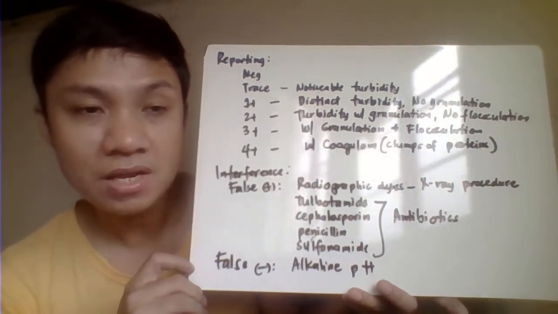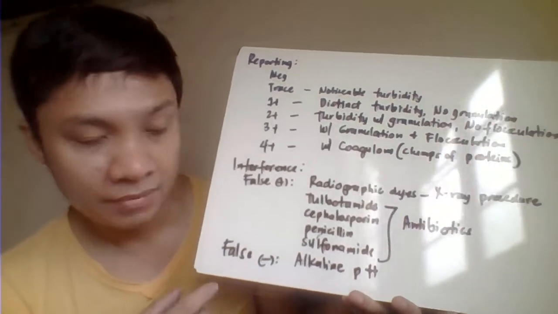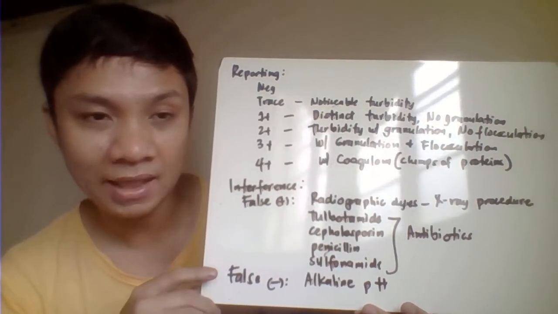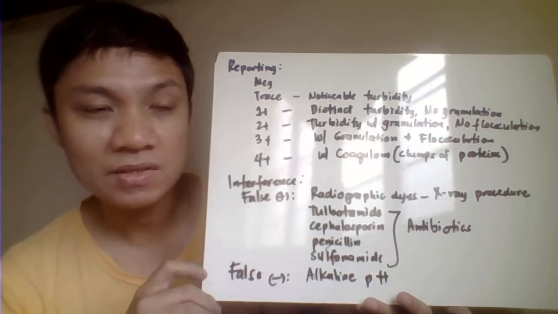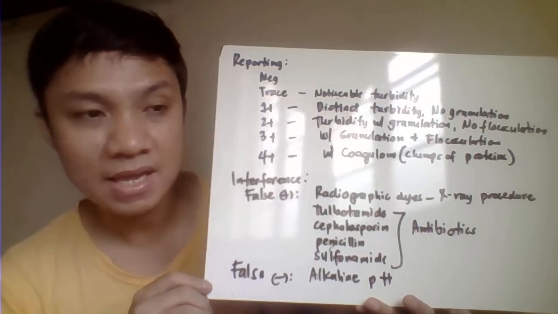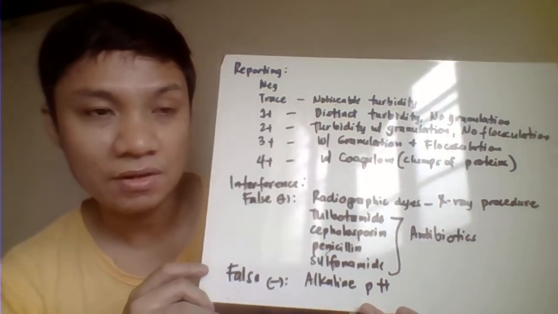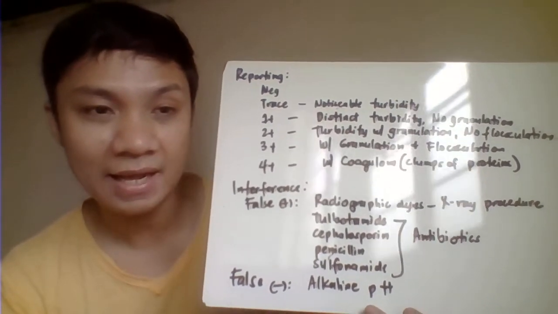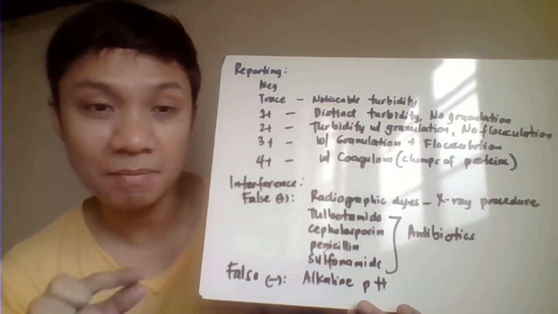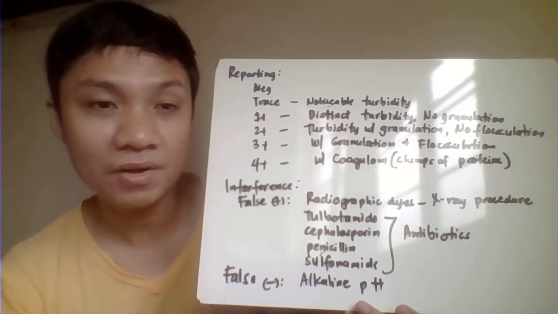A false negative result here would be the presence of alkaline na pH na urine. So kanina sa reagent strip natin, pag alkaline na pH, it will give you a false positive result. But here in your SSA, it will give you a false negative result kasi di ba acid ang ating reagent. Okay, so kung alkaline ang pH ng urine natin, hindi siya mag-precipitate. That will give you a false negative result.